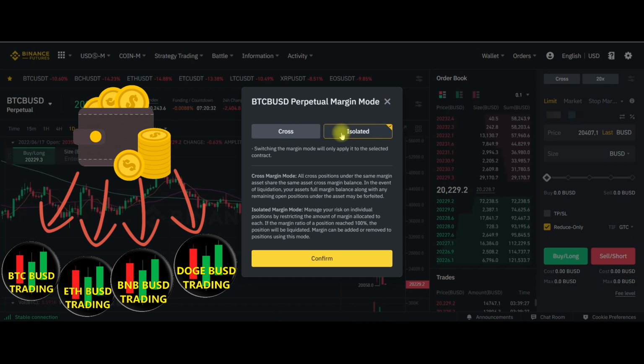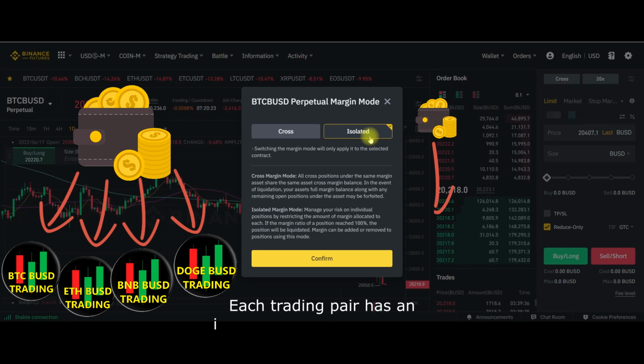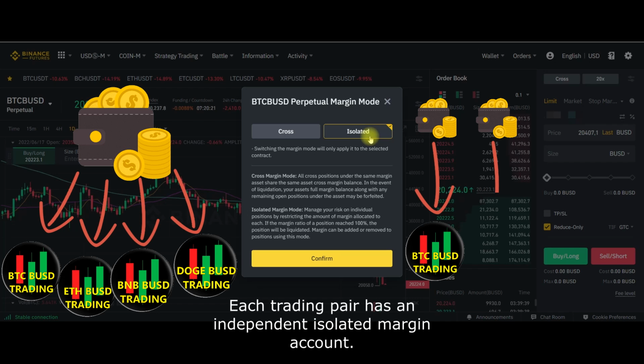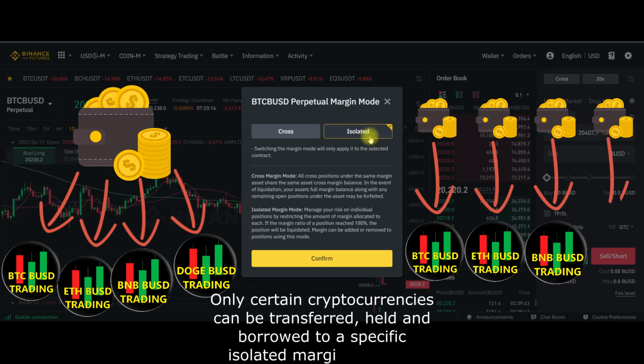Let's get to know the isolated margin. The margin in the isolated margin mode is independent for each trading pair. So, each trading pair has an independent isolated margin account. Only certain cryptocurrencies can be transferred, held and borrowed to a specific isolated margin account.